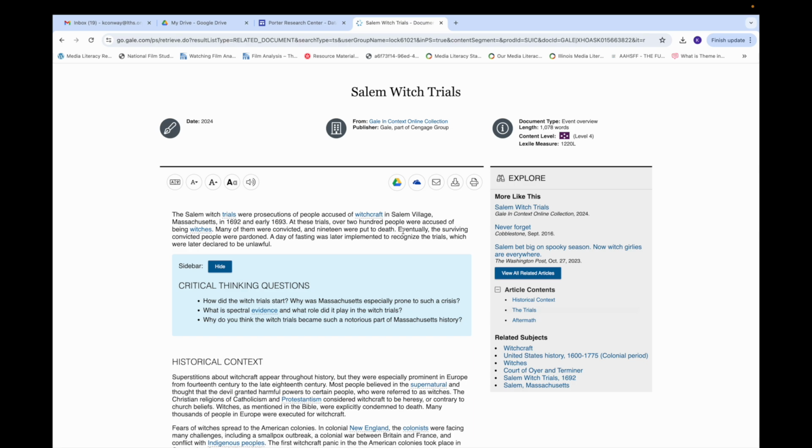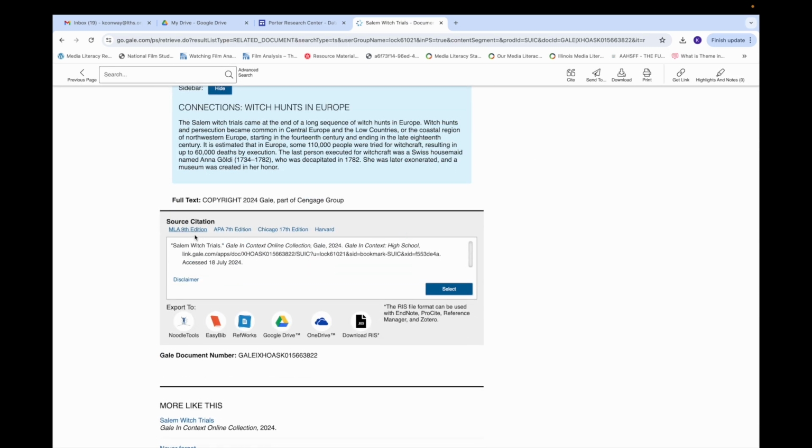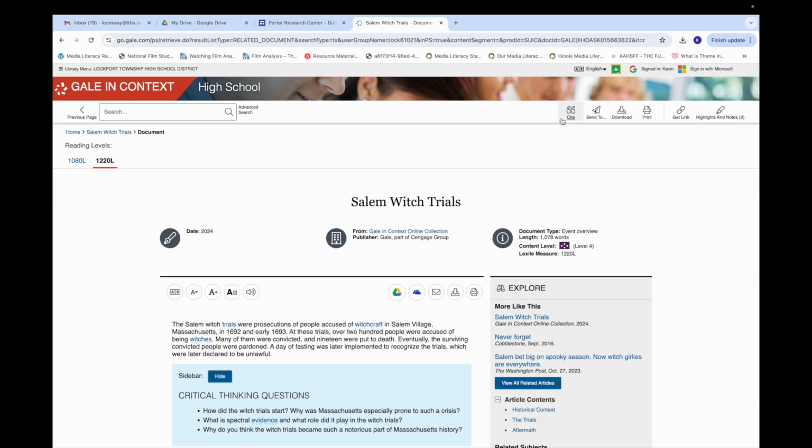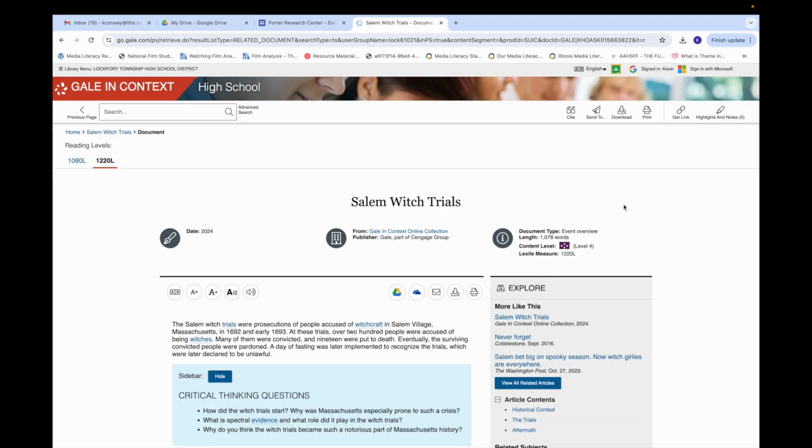Okay, so like I said, your citation is right down here. If you need to use APA, you can just click on that and it'll reformat it for you. You can just copy and paste this directly into your works cited if you need to. You can also send the citation by itself to your Google Drive. This can also be accomplished if you go up to the top and hit Cite. It will provide that for you, so you don't have to go all the way to the bottom.